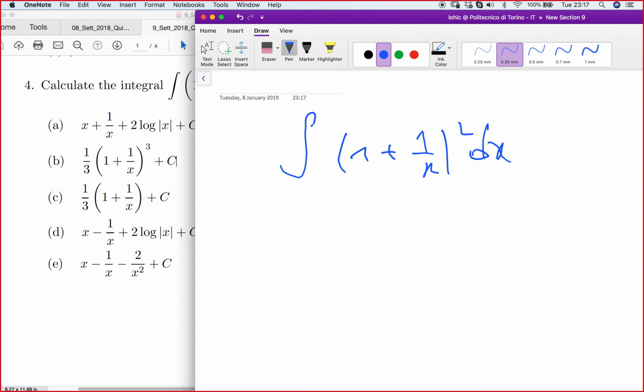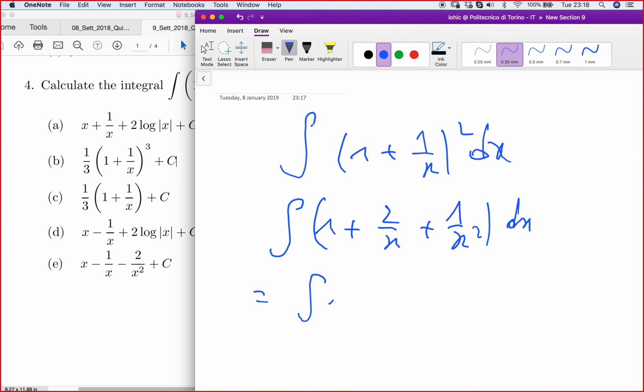Okay, clearly written like this, maybe the best thing to do is to try to expand, right? It will be 1 plus 2 over x plus 1 over x squared in dx. Yes or not? Now you can write it like the integral of 1 in dx plus the integral of 2 over x in dx plus the integral of 1 over x squared dx, right?